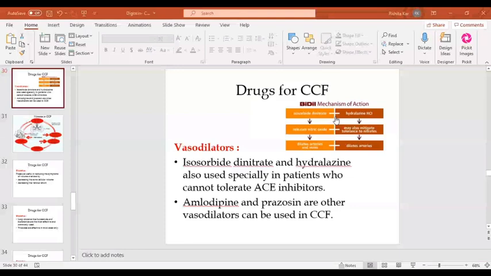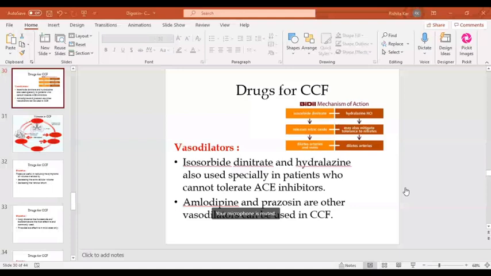So I guess we are almost done with CVS. If at all, I think one competency may be left, that is drugs used in cardiac arrhythmia, which will be discussed in the coming lecture. But otherwise, the cardiovascular system is more or less complete.